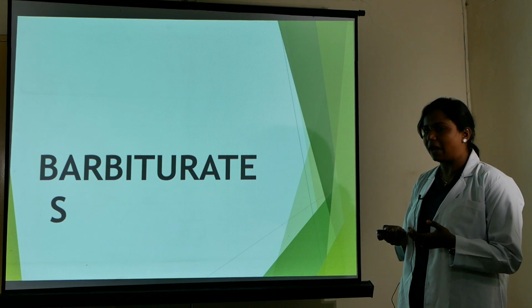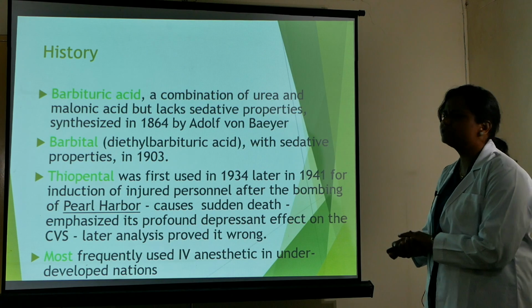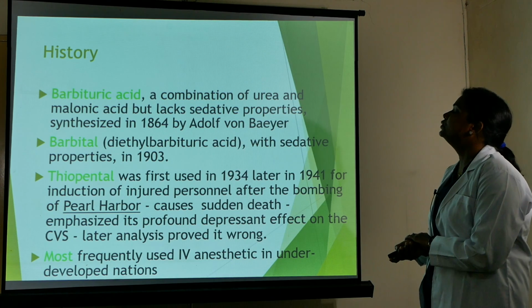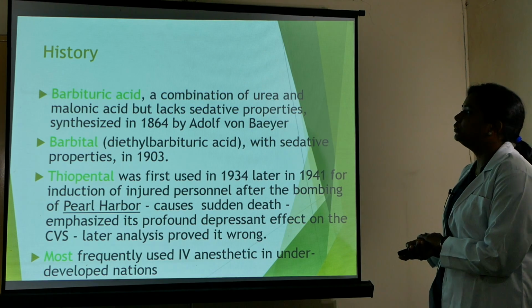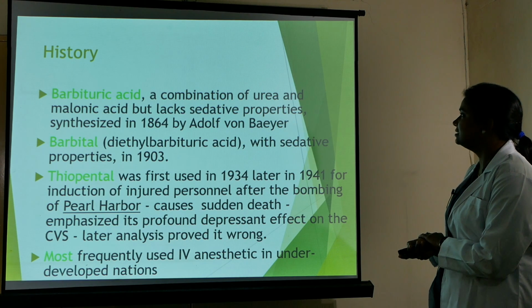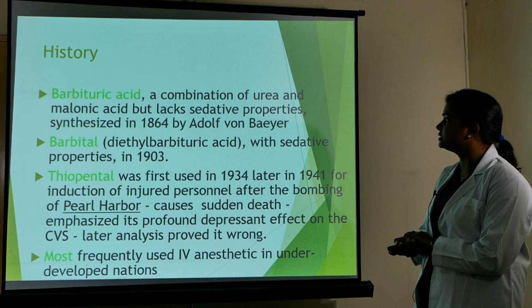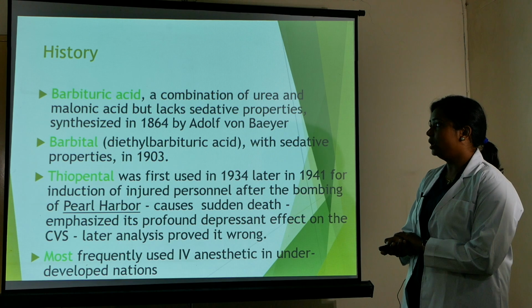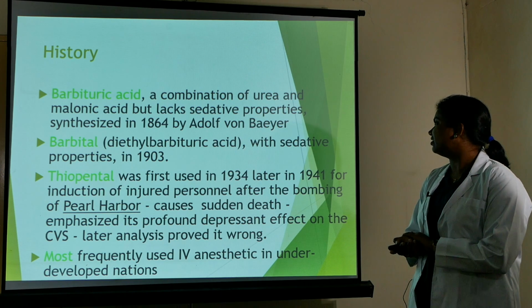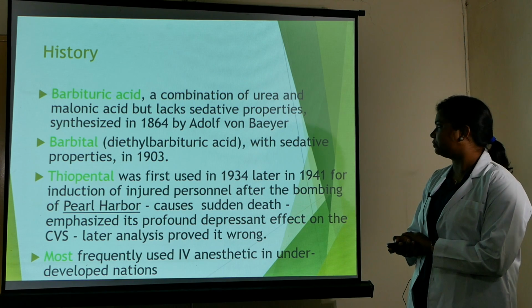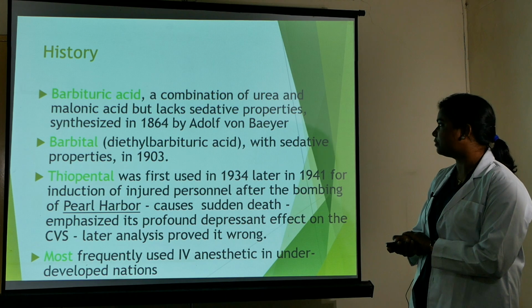Now we'll start with the barbiturates. So what is the history of barbiturates? Barbituric acid, a combination of urea and malonic acid but lacking sedative properties, was synthesized in 1864 by Adolf von Baeyer. Barbital, when it was first used in 1903, had sedative properties.